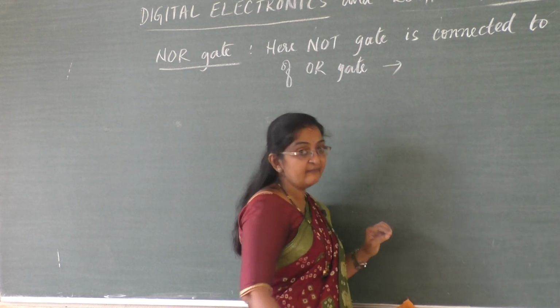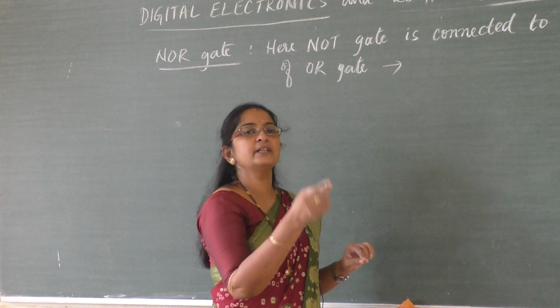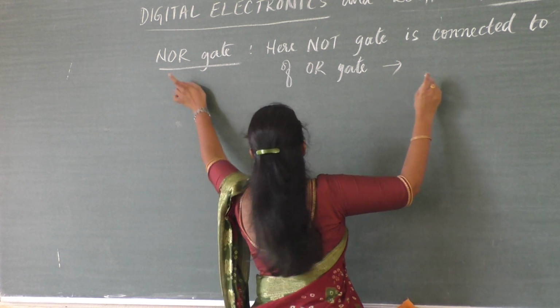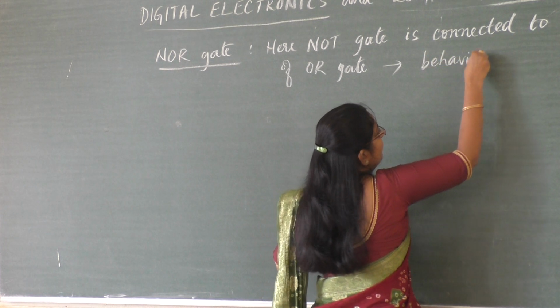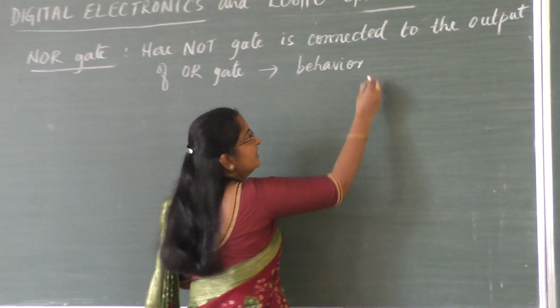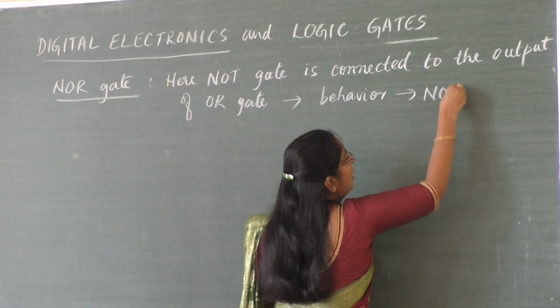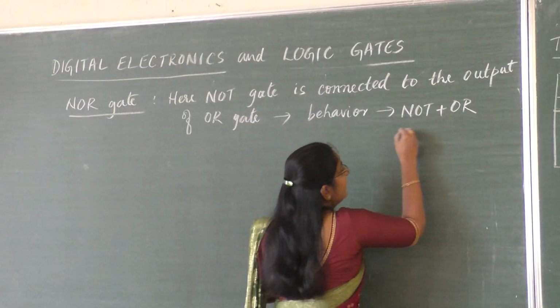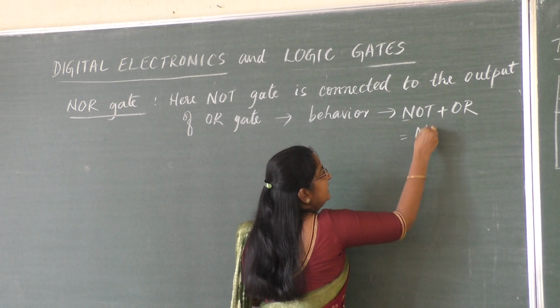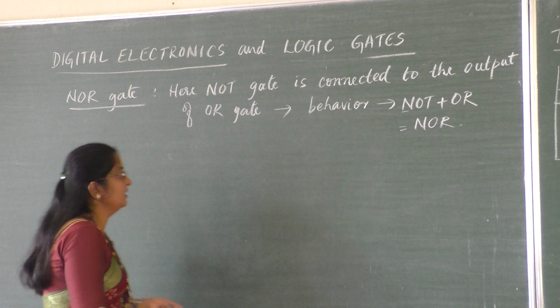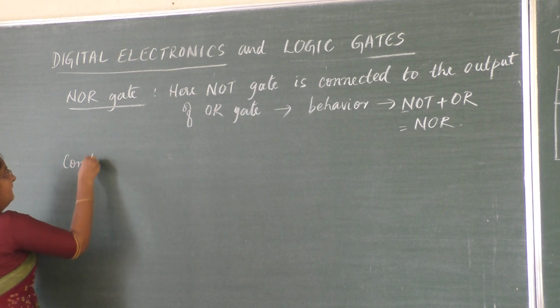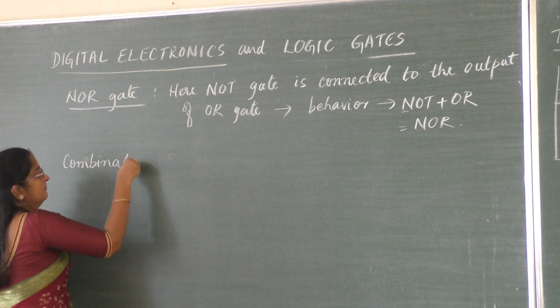So its behavior tells NOT OR, and that is where the name NOR comes from. That is our connection behavior: from NOT we take N, and OR, that is the NOR gate. So it is a NOT and OR combination, a combinational circuit.